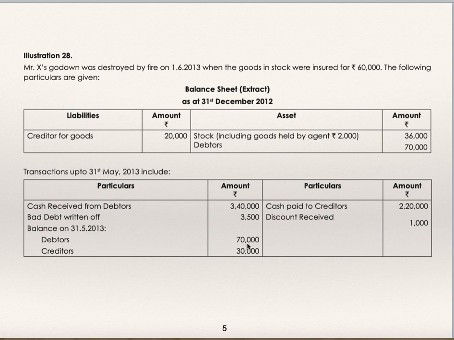Debtors 70,000. Creditors 30,000. As well as cash paid to creditors and discount received is also given. This means purchases and sales you are supposed to find out by preparing debtors account and creditors account.